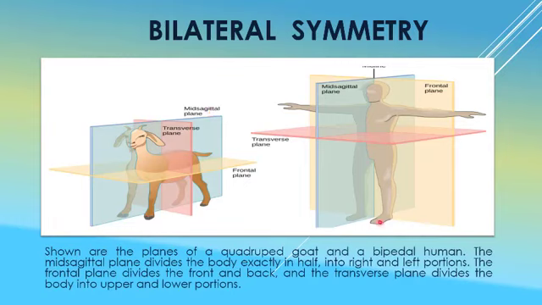In the case of bipeds, such as human beings, this is the mid sagittal plane, and we are discussing the bilateral symmetry. So this is the plane across which the animal is cut, and it will be divided into two equal parts which will be the mirror image of each other, and these two parts are the right part and left part. The other two planes show the frontal plane and the transverse plane.